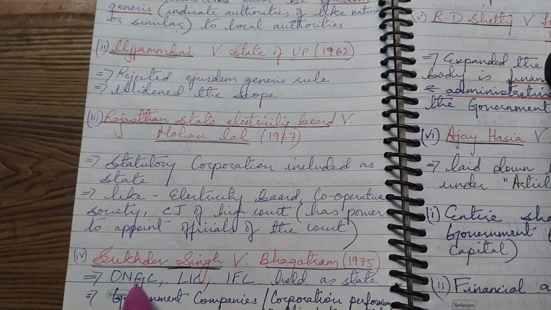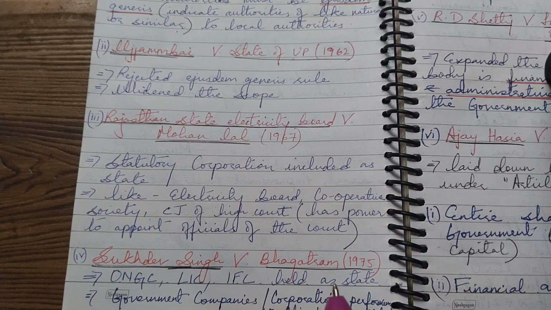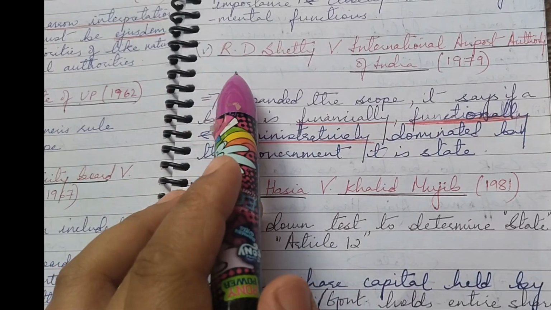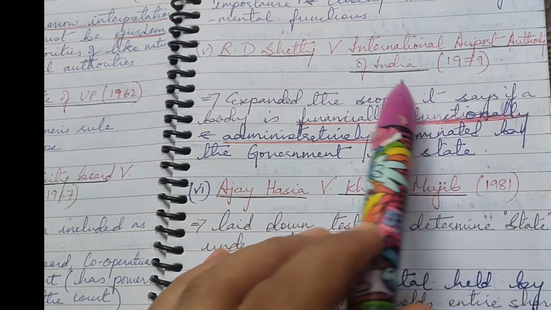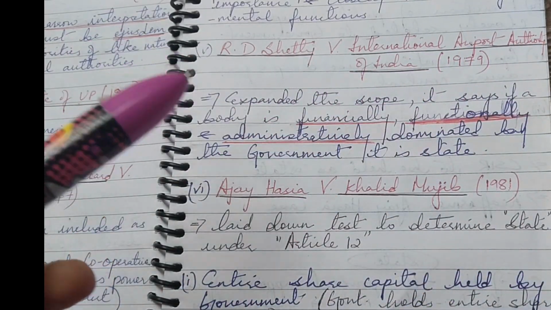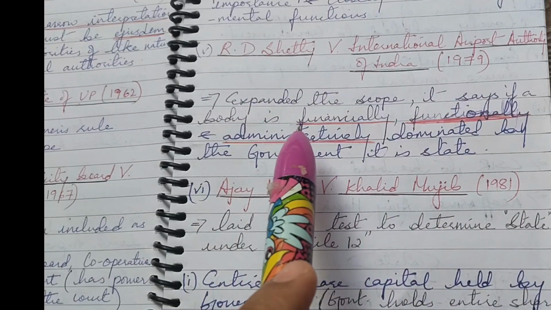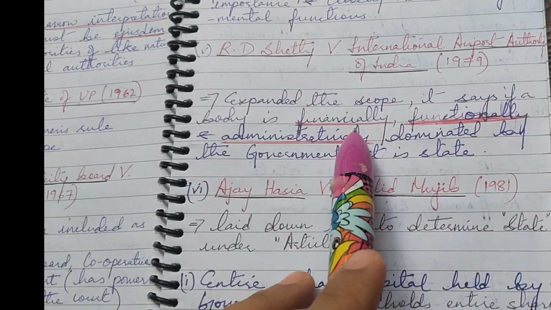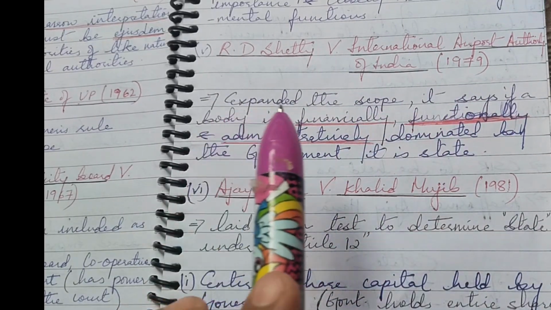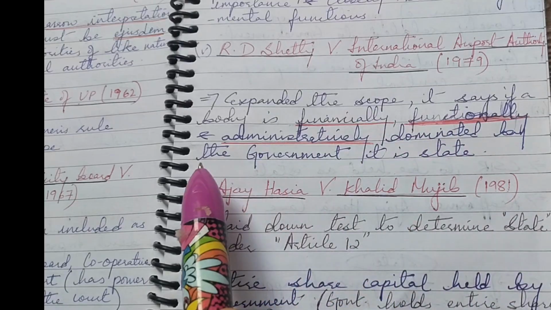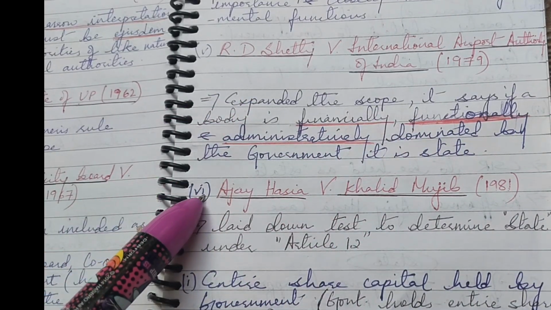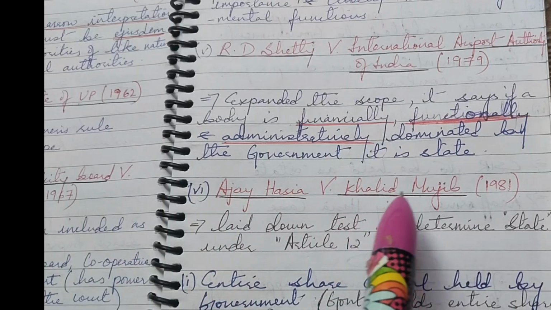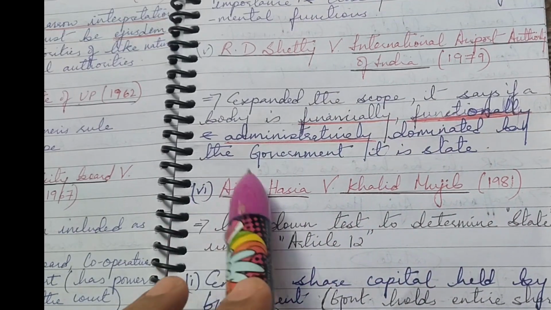The fourth case is Sukhdev Singh versus Bhagat Ram. Here the ONGC, LIC, IFC were held as state. The fifth case is RD Shetty versus International Airport Authority of India. Here the court expanded the scope and said that if a body is financially, functionally and administratively dominated by the government, it is termed as state. The next case is Ajay Hasia versus Khalid Mujib. This is the important case here.